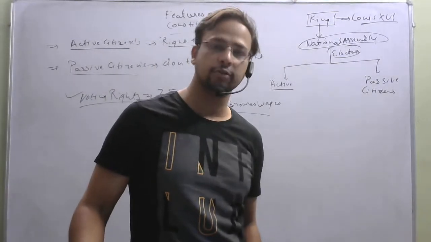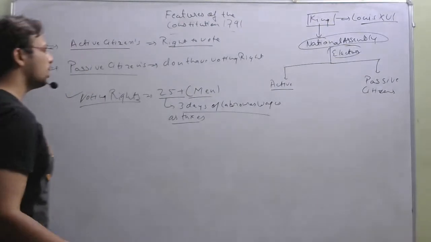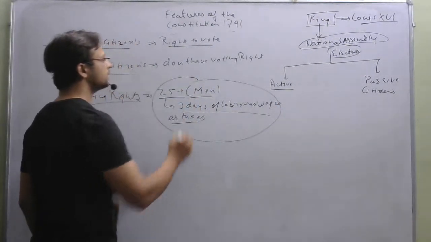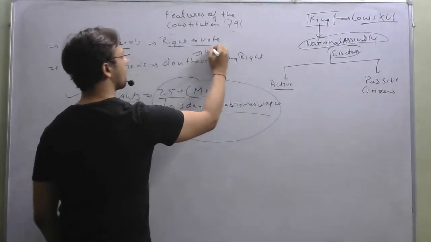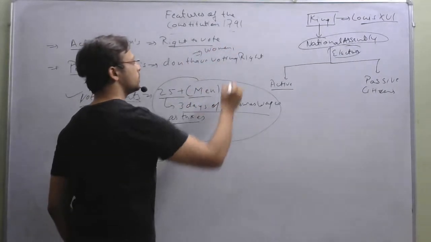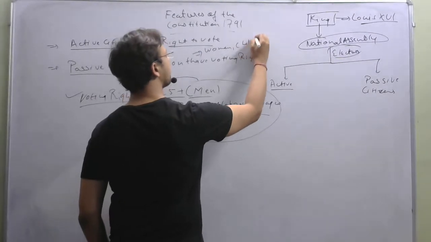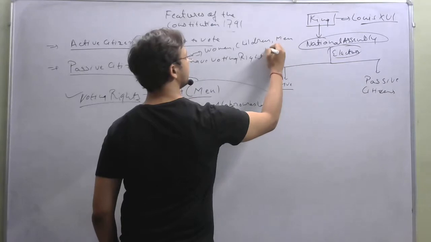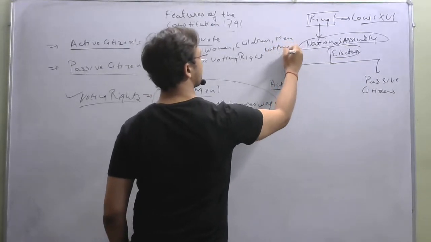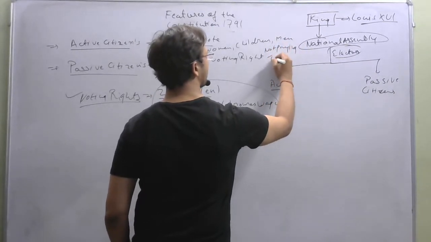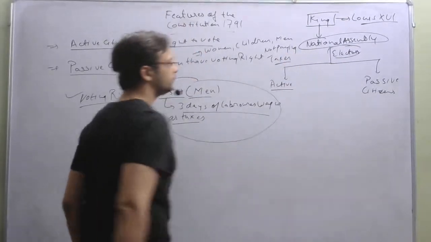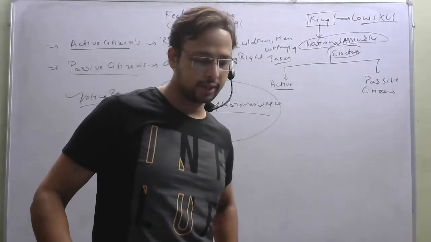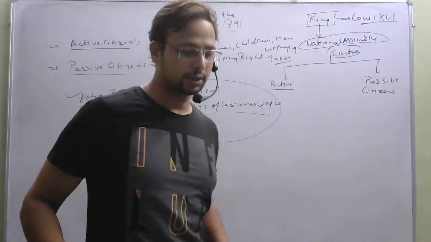Passive citizens were the citizens who were not allowed to vote, and they were all the persons outside of this group. Basically they were women, children, and men not paying taxes. They were men not paying taxes, they were women, they were children, and they were called passive citizens.